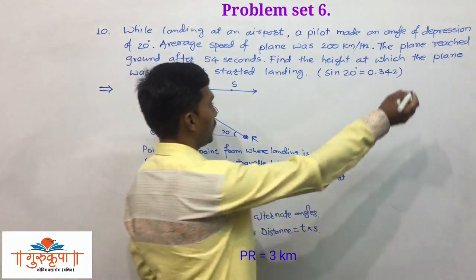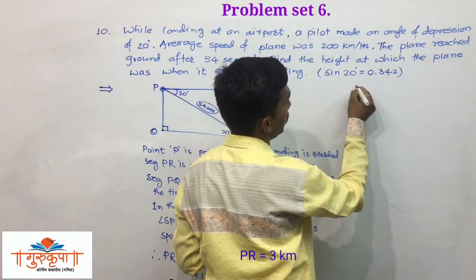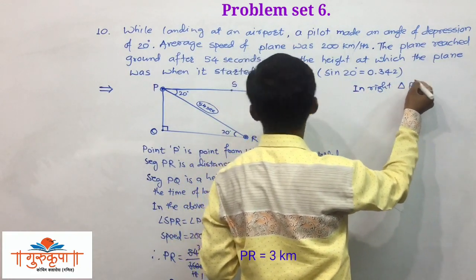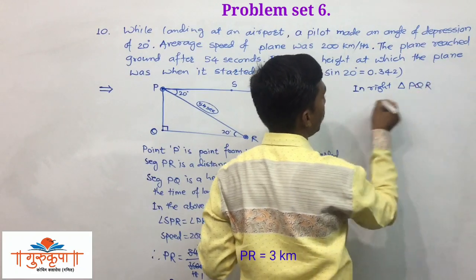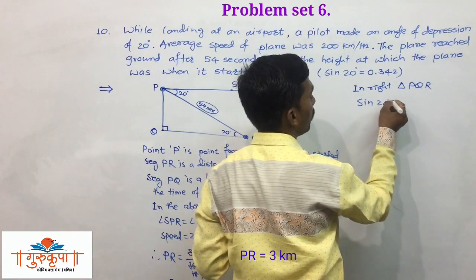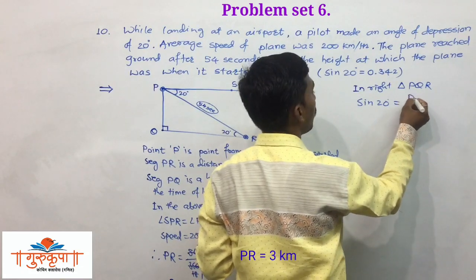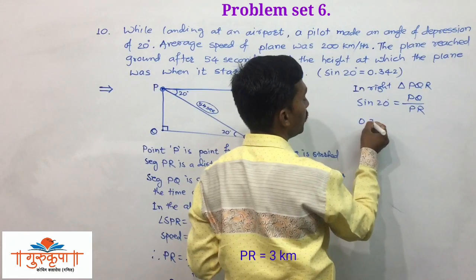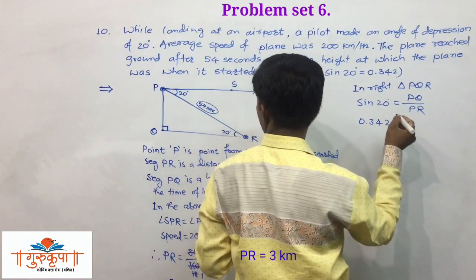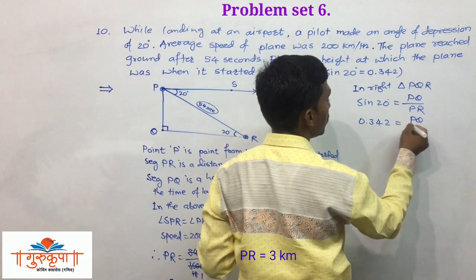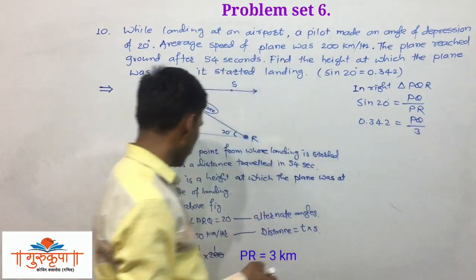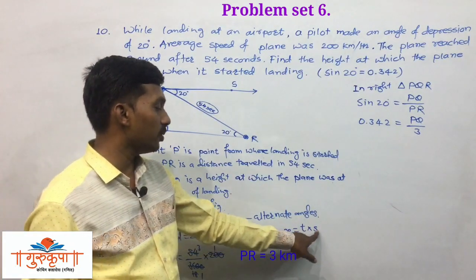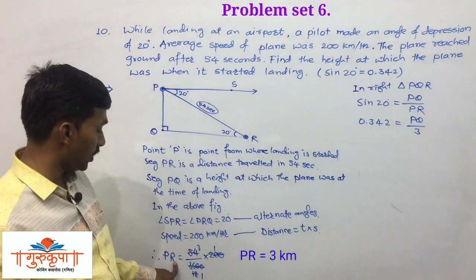So you can write in right triangle PQR, sine 20 is equal to opposite side PQ upon hypotenuse PR. Put the values there. Sine 20 is 0.342. It is equal to PQ, which we have to find, upon PR, and PR we just found is 3 km. See, very easy it is. Distance is equal to time into speed. We have to find the distance PR.